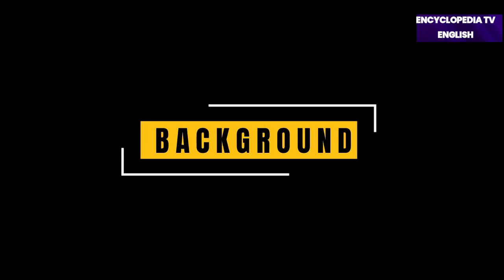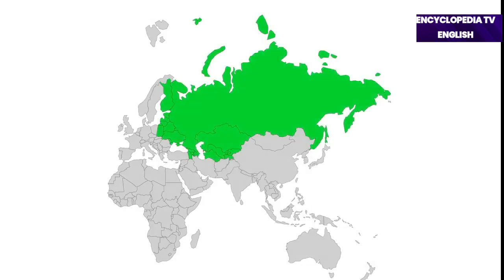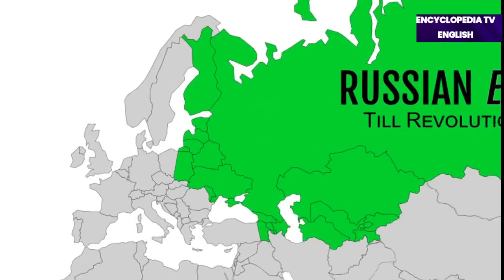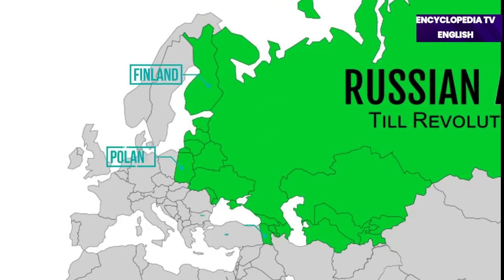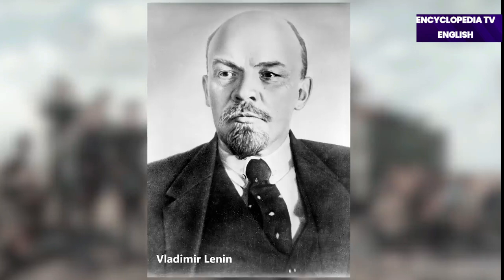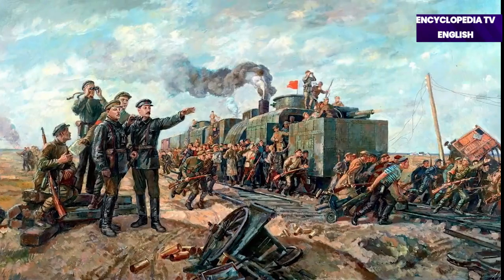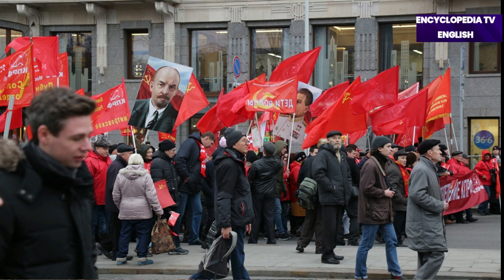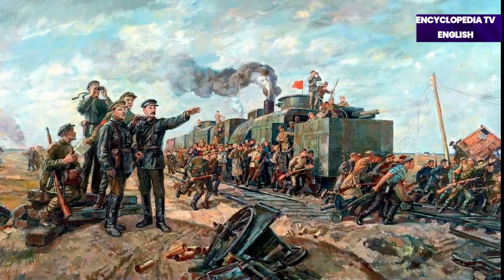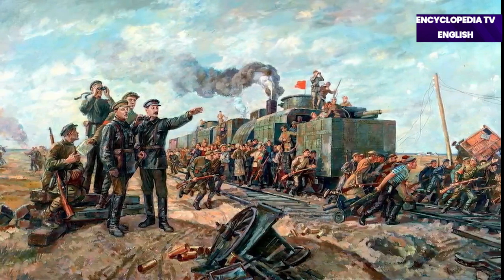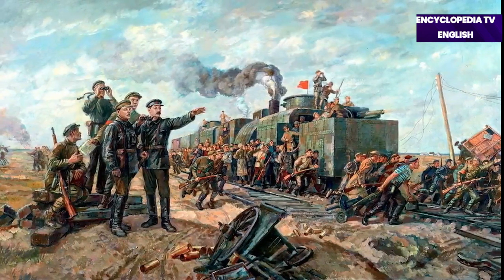Background. The Russian Empire was a vast empire until the beginning of the 20th century and included 15 states in the later Soviet Union, as well as parts of Finland, Poland, and Turkey. After the Russian Revolution of 1917, Vladimir Lenin overthrew the government of Tsar of Russia Nicholas II, and then a civil war broke out between the supporters of Vladimir Lenin and the opponents of the revolution. These supporters and opponents are known as the Reds and the Whites respectively.